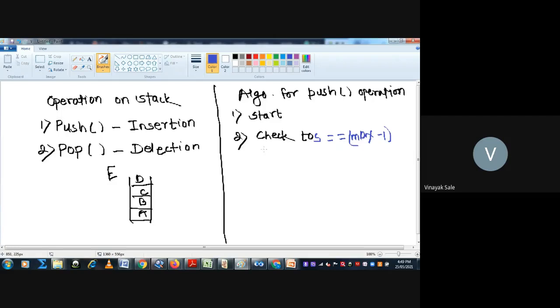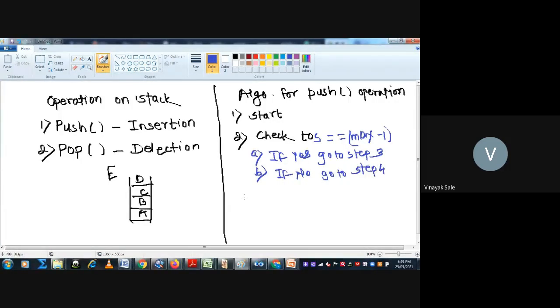If it is true, there are two conditions: if yes, if no. If yes, go to step 3. If no, go to step 4.